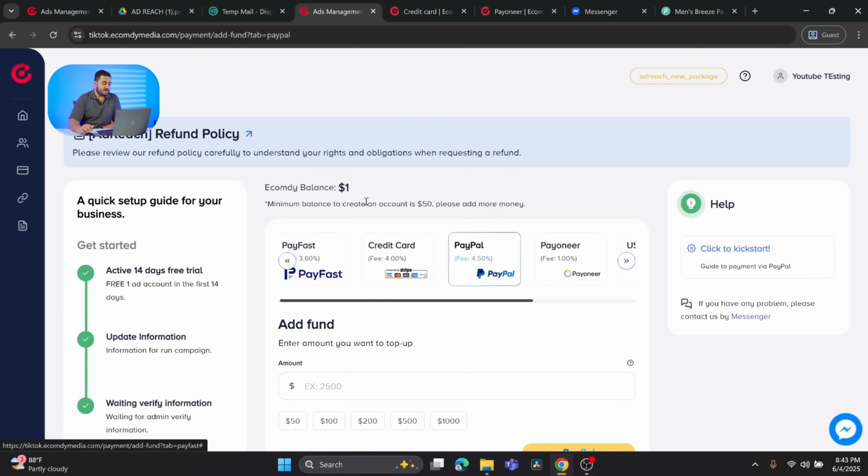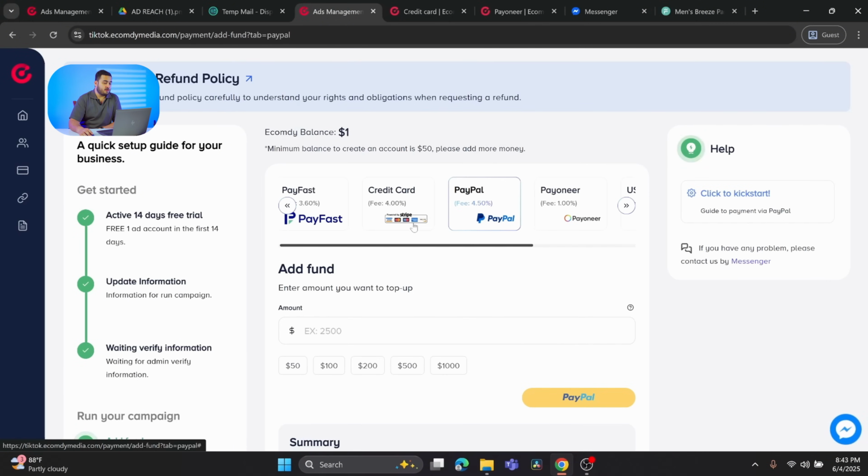So after your account gets approved, now the time comes where you need to add funds to your wallet so that you can run your TikTok ads. There are multiple options available. You can see there's an option like Pay Fast, which I would say is solely for the Pakistani audience, so you should ignore that.